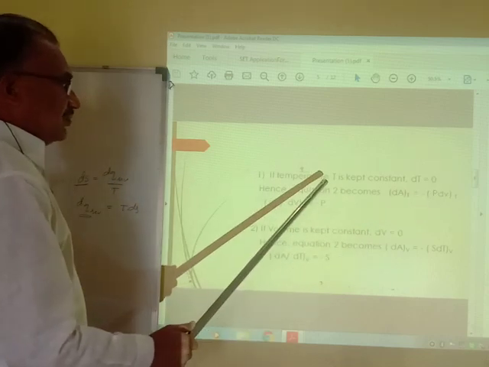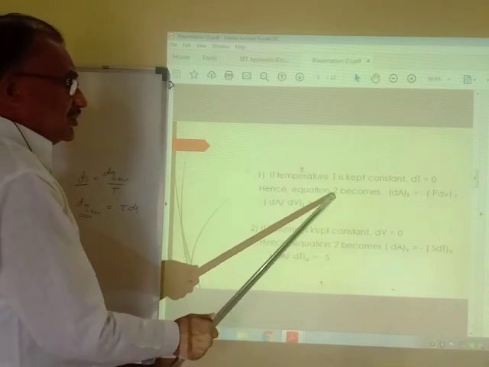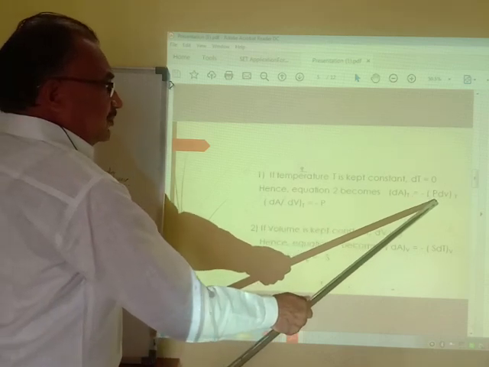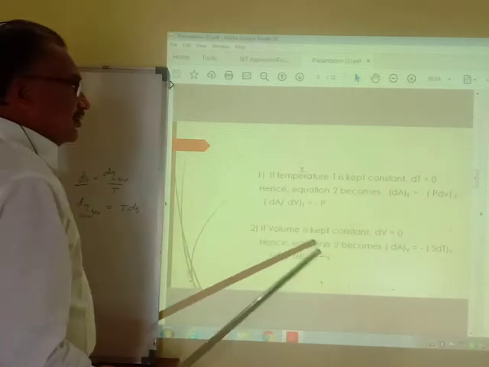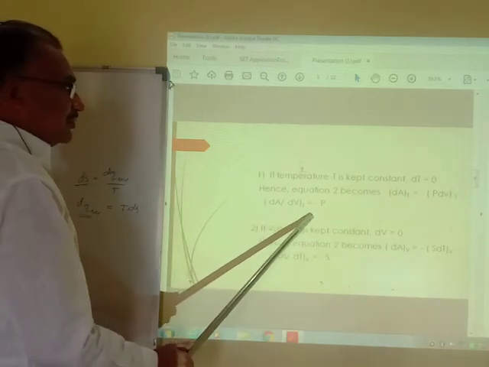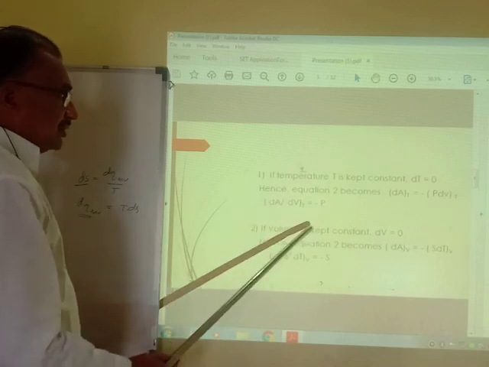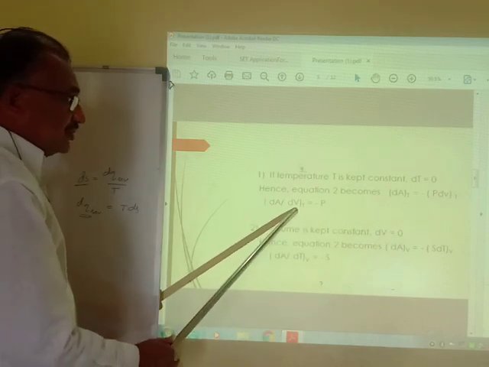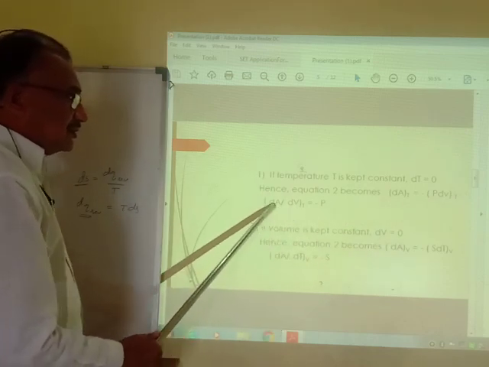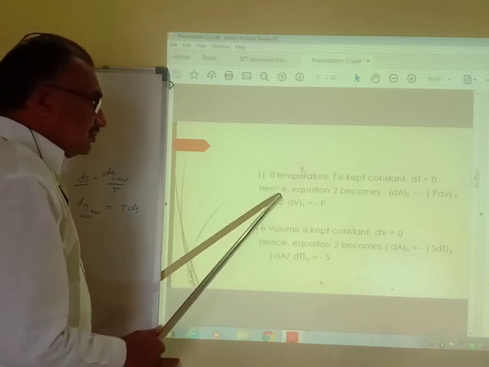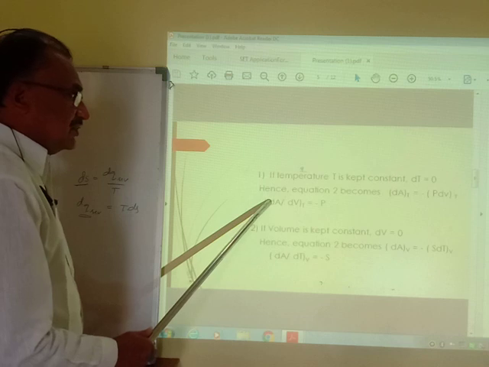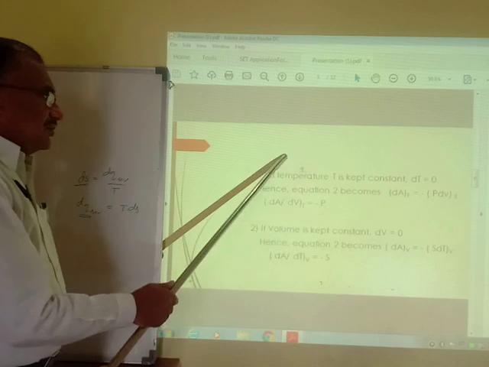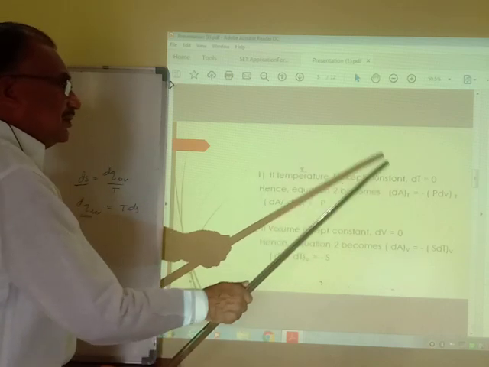Therefore from equation number 2, dA at constant temperature is equal to minus PdV, and therefore dA upon dV is equal to minus P. This means that at constant temperature, the Helmholtz free energy changes with volume as dA upon dV, which is equal to minus P. This is the first condition, keeping temperature constant.